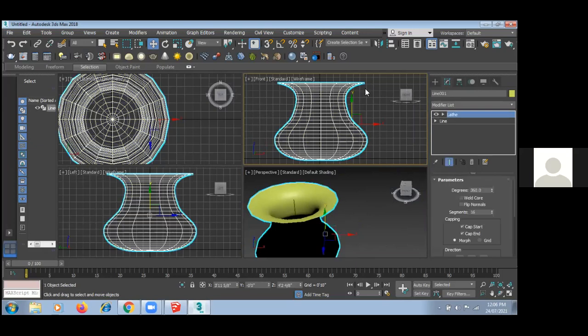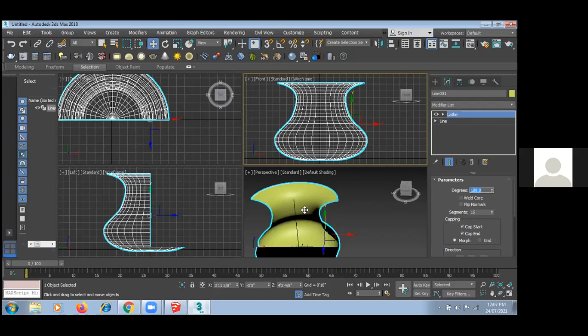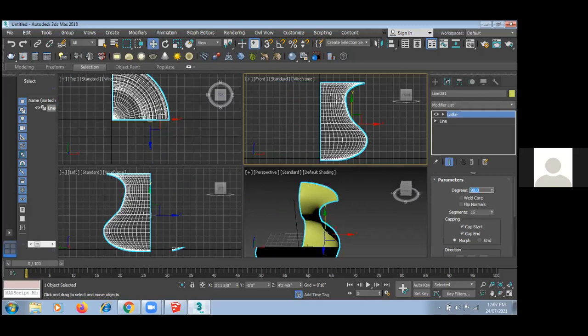So what is this? This is lathe. This was the object you made with that pencil, with the help of these segments. The vertical and horizontal lines you see are known as segments. Now suppose I do this at 180 degrees, you can see it is half of that circle. Now I want 90 degrees. This is a quarter.